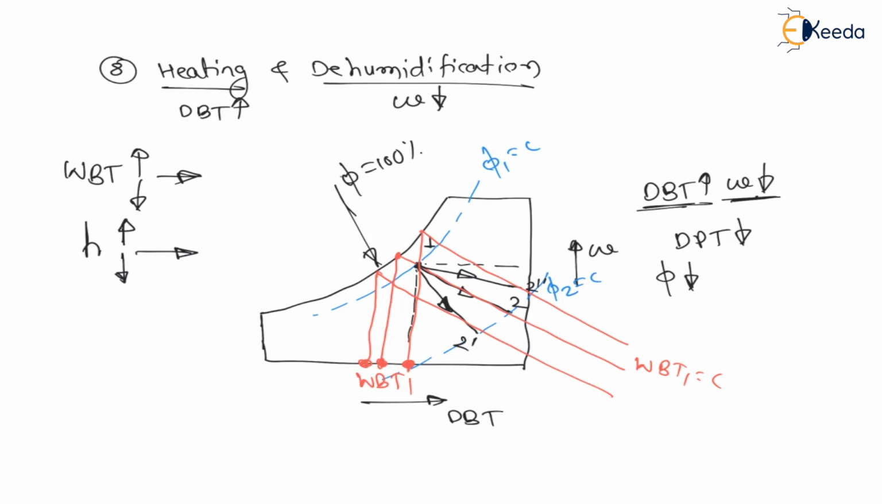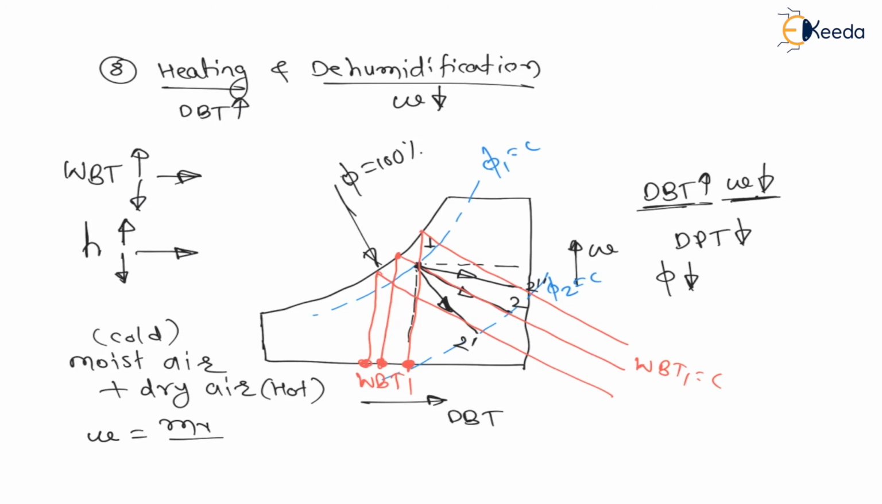We have moist air, let us say. So add dry air in this moist air, and this dry air is hot, and this moist air is cold, right? Whenever moist air and dry air are mixing, specific humidity is nothing but mass of vapor divided by mass of air, and here air we are adding, therefore mass of air